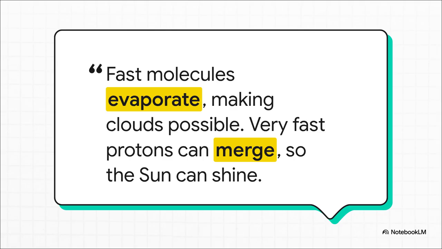The text gives 2 perfect examples. In a puddle of water, it's only the fastest-moving molecules in that tail that have enough energy to break free and evaporate. That's what makes clouds and rain possible. And inside the sun, it's only the very fastest protons, way out in the tail of their distribution, that can slam into each other hard enough to fuse together. That's literally why the sun shines.